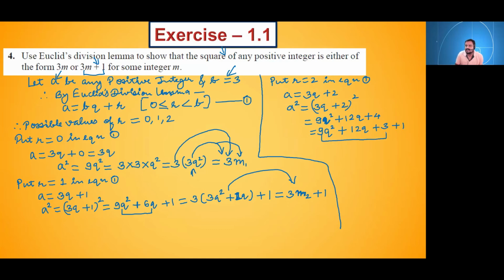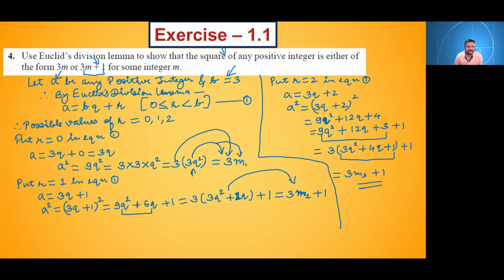Now from these three terms, we will take common as what? We will take common as 3. So what we will get? 3 times (3q square plus 4q plus 1) plus 1. Now this bracket, we will take it as some integer m. So this will be what? 3m plus 1. Is it clear to you?